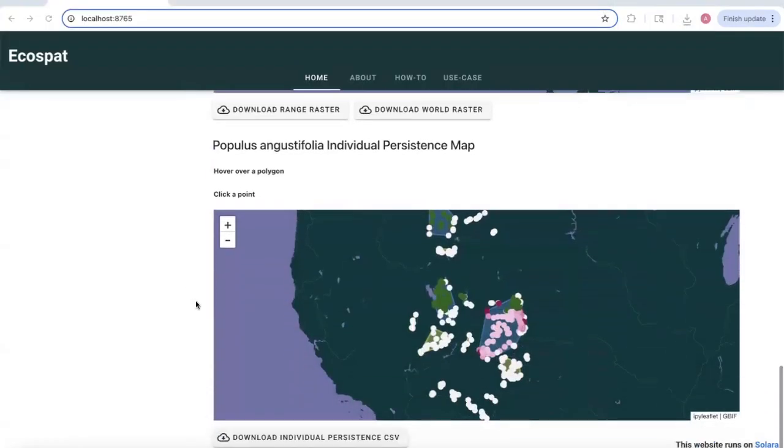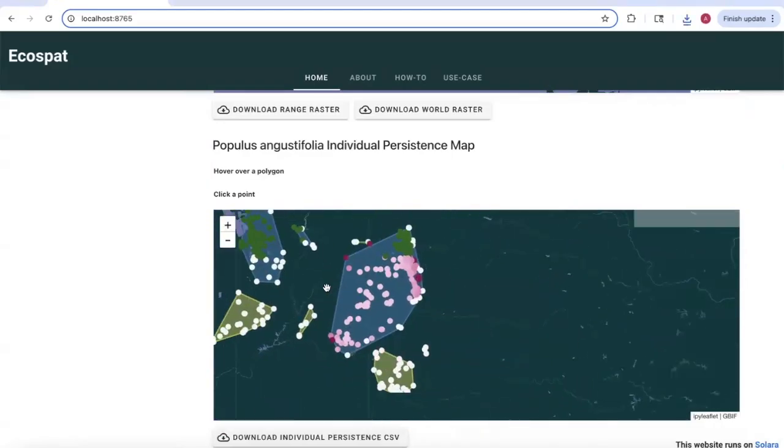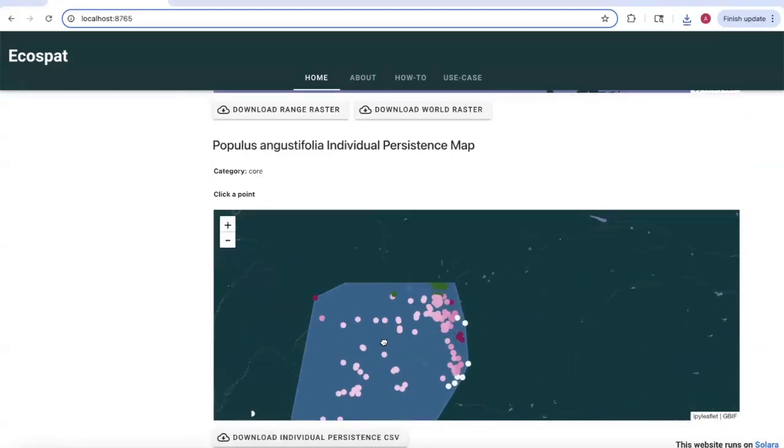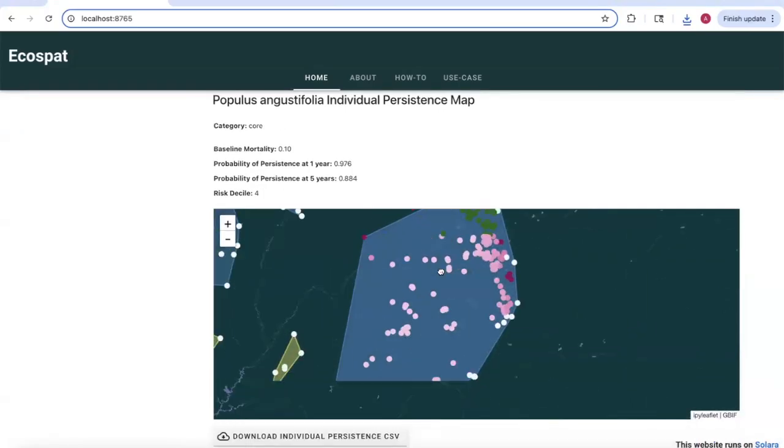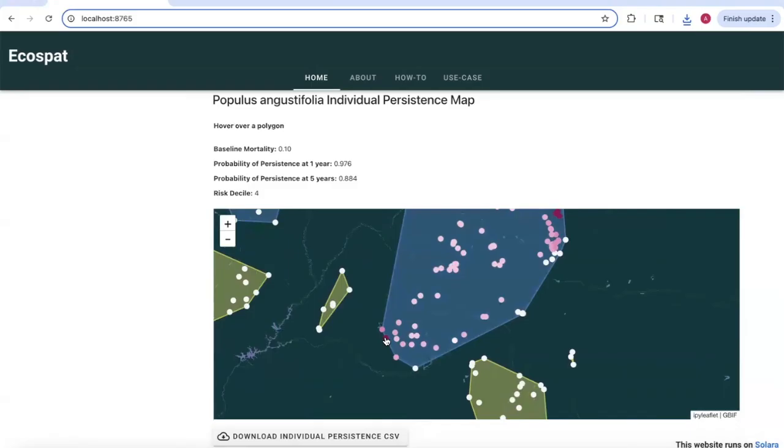Finally, moving on to the individual persistence map, we can see that individuals within the same population can have a different predicted persistence. So for example, here in this core population, an individual in the north has a relatively high predicted persistence at 5 years, yet an individual in the south of the same population can have a very low predicted persistence, this specific individual having the highest risk decile.